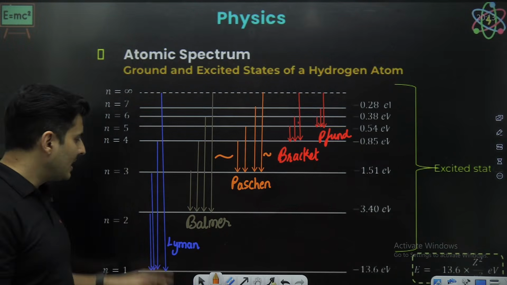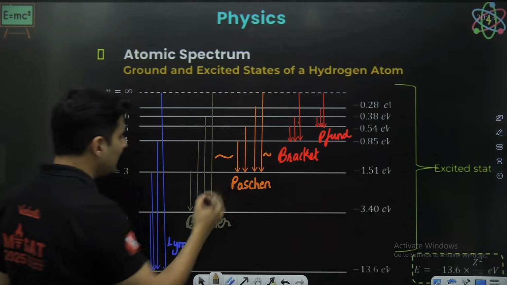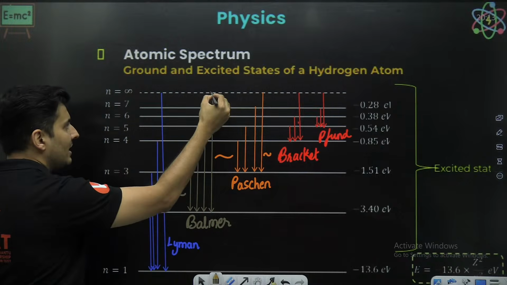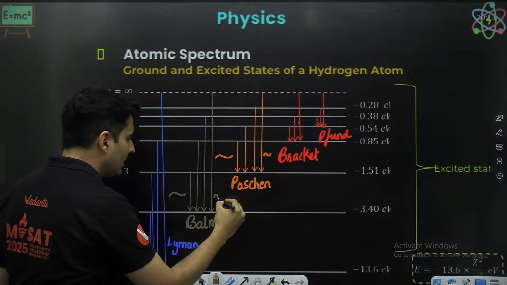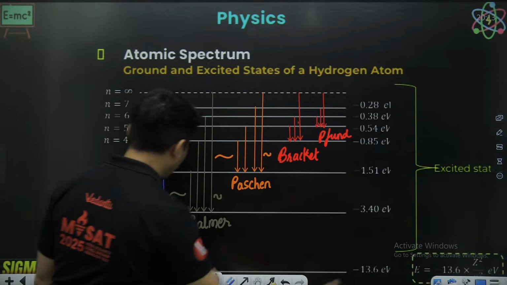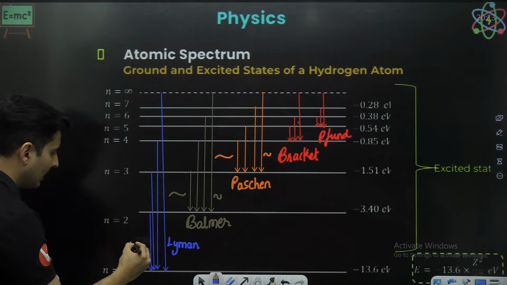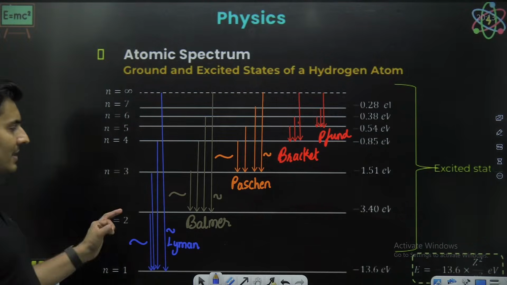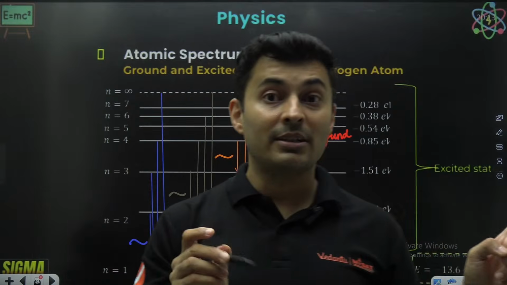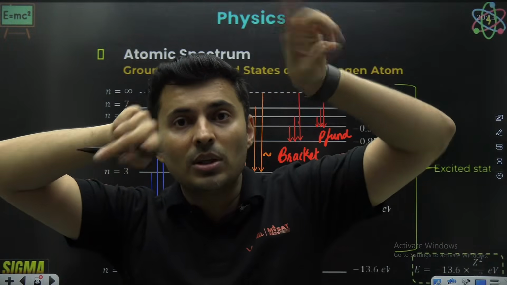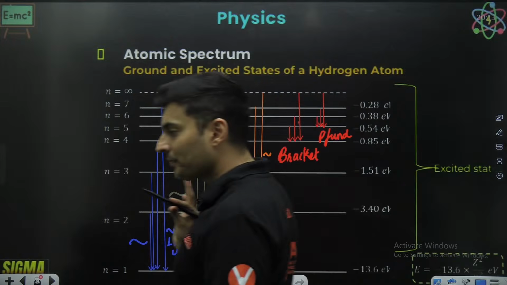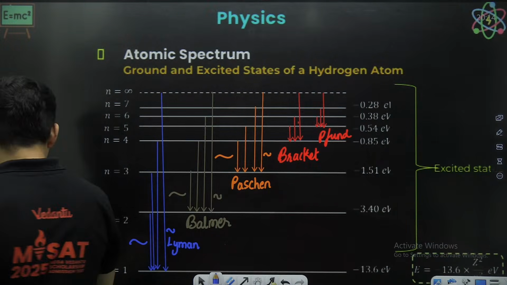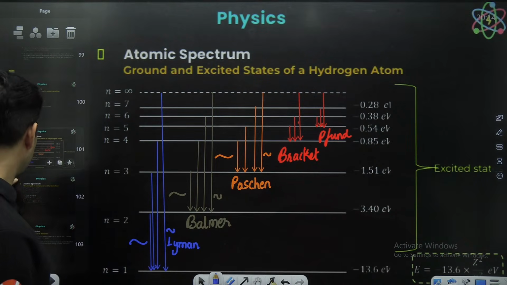Is that clear? Same logic applies here. Out of all these lines, the transition from 3 to 2 will be the largest wavelength. Transition from infinity to 2 will be the smallest wavelength. Same logic over here. For Lyman, 2 to 1 will be the largest wavelength. From infinity to 1 will be the smallest wavelength. Reason? hc by lambda is the energy difference, so energy is inversely proportional to lambda. Keep that in mind. Perfect. Amazing. So keep all these things in mind.